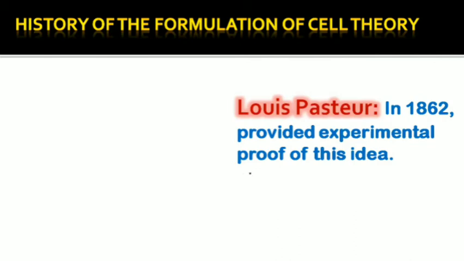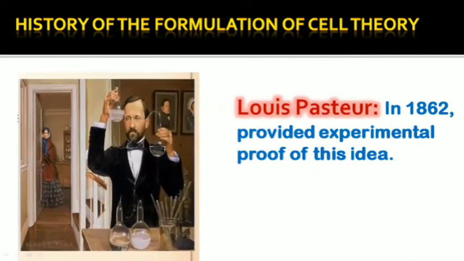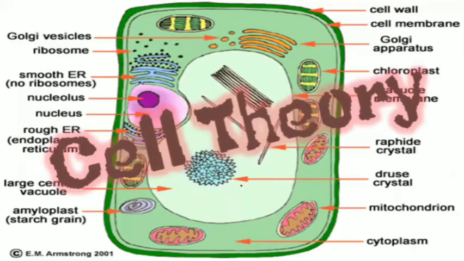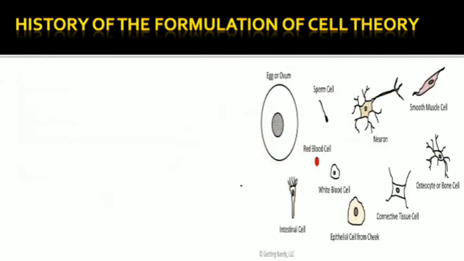He provided experimental proof of this idea, doing experiments in long neck flasks about the discovery that cells originate from pre-existing cells and not by spontaneous origination. So these were some discoveries, until the whole cell theory was discovered in its original form.